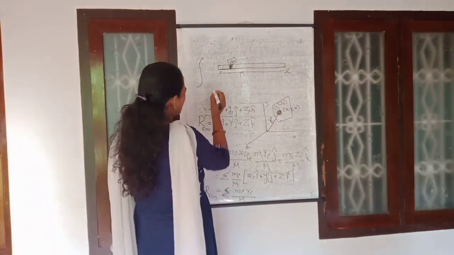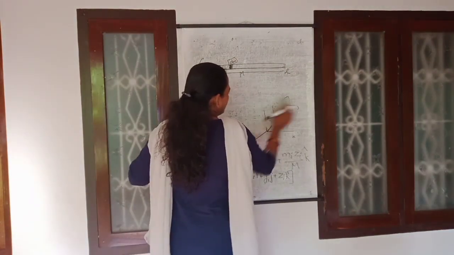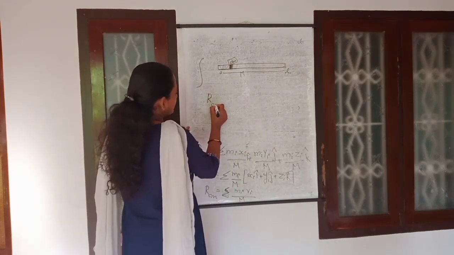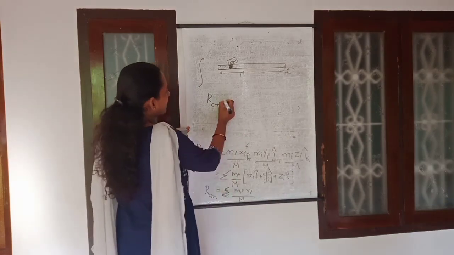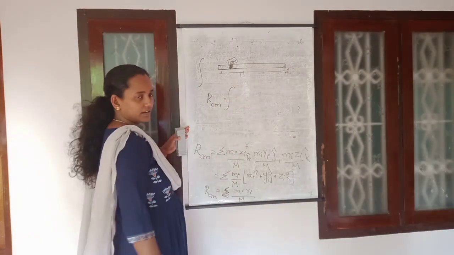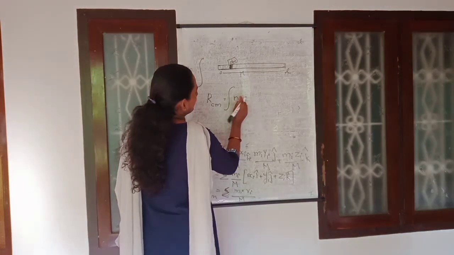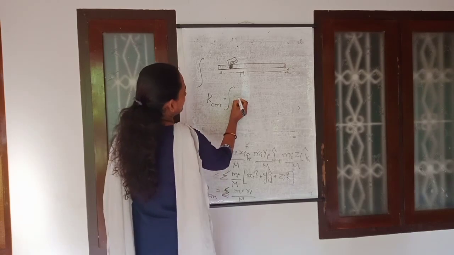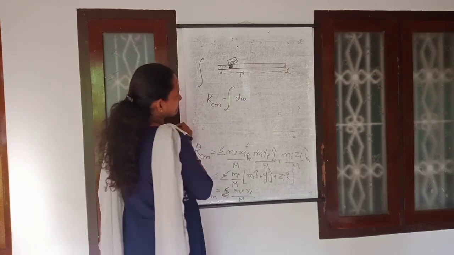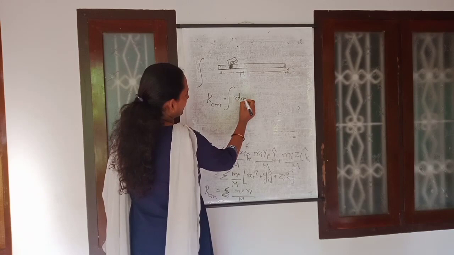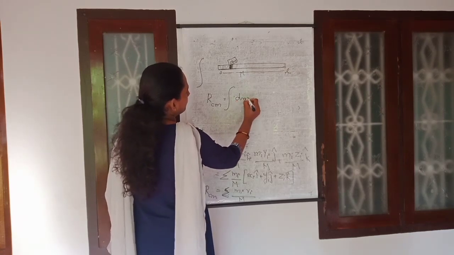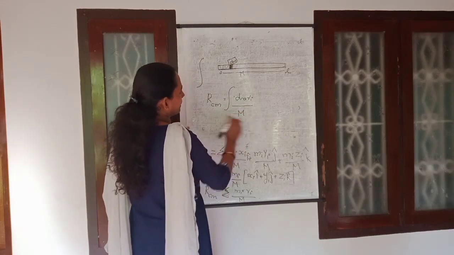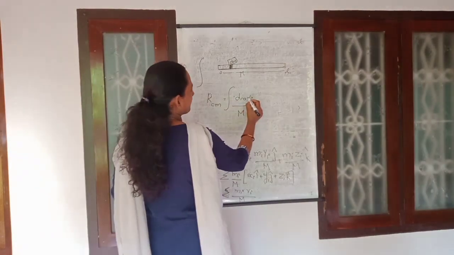So in that situation, we can write the expression for R center of mass: instead of sigma, it will be the sign for integration. Integral, not mi, we are considering a small segment dm, therefore it becomes dm, and we are integrating that into Ri divided by capital M, the total mass of the body, that is not varying. So the position of a segment is varying.